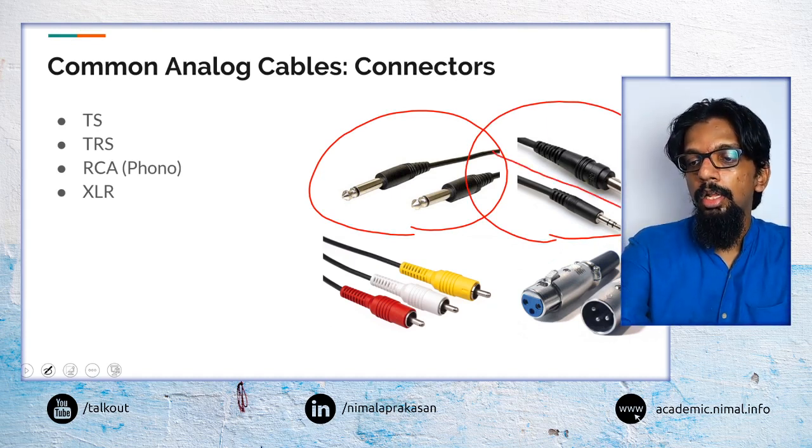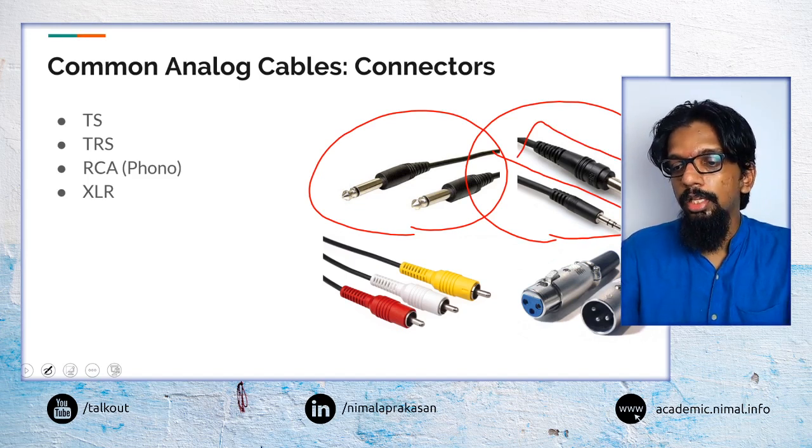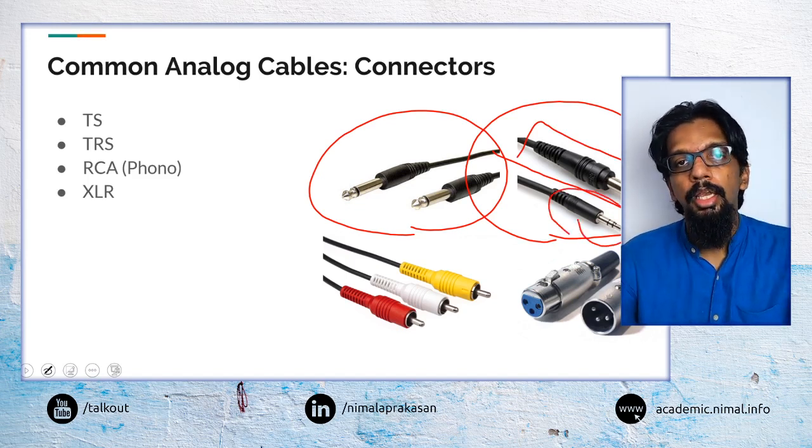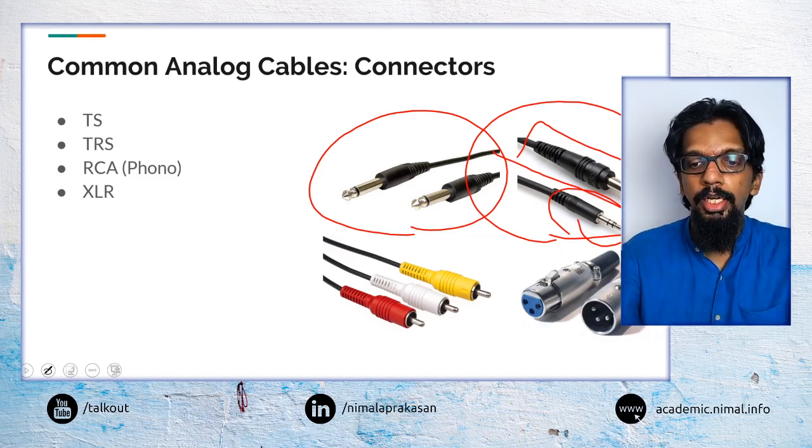So like larger, say 6.5, whatever that 6.35 millimeter size, or the 3.5 millimeter size, and then even with that we can have TS or TRS configuration.